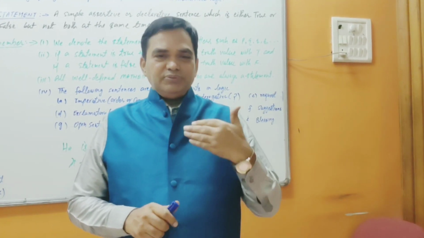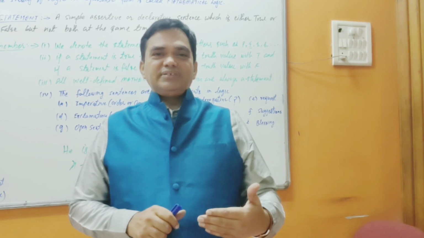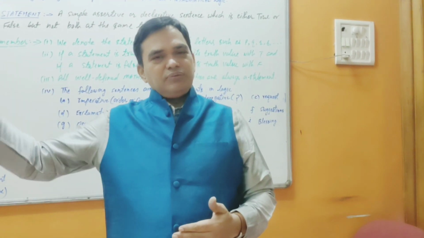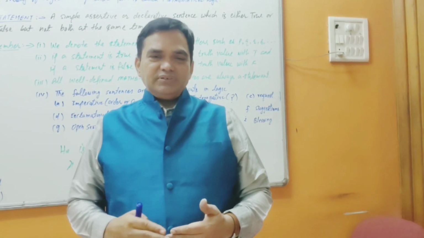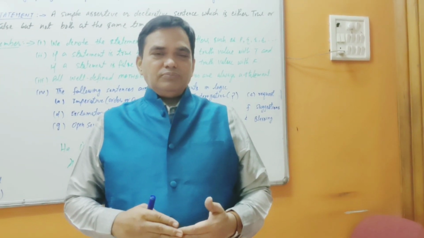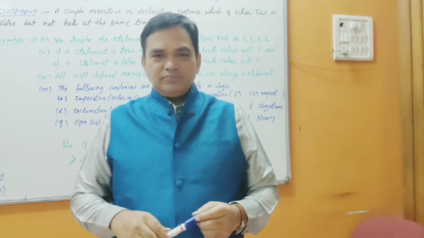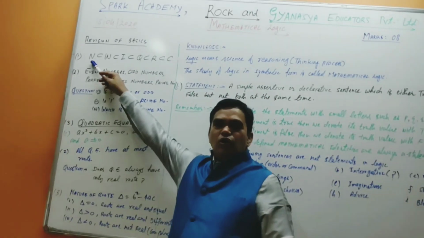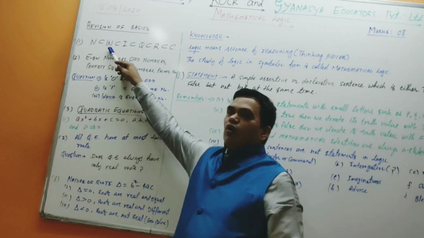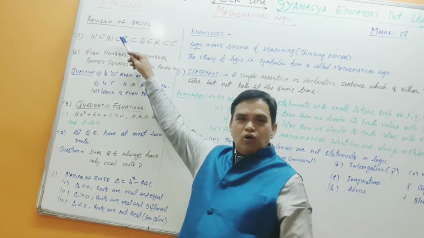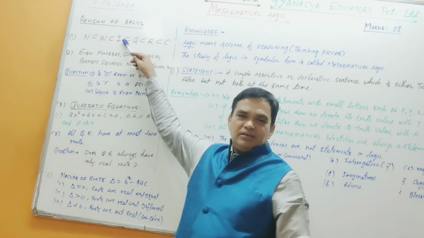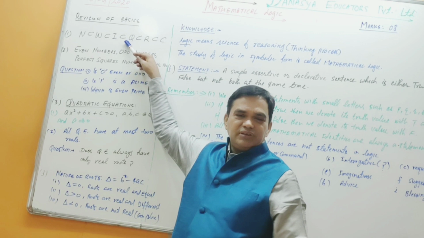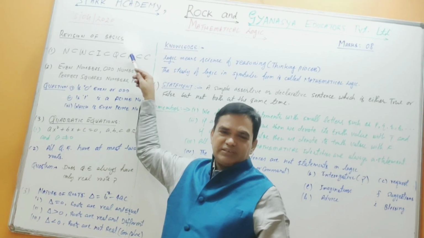After that I want to discuss even numbers. Even numbers we can divide by 2. Odd numbers we can't divide by 2. Then perfect square numbers, prime numbers, which we can't divide by any other numbers. So here, first point: all natural numbers are whole numbers, all whole numbers are integers, all integers are rational numbers, and irrational numbers, all rational numbers are real numbers, and all real numbers are complex numbers.